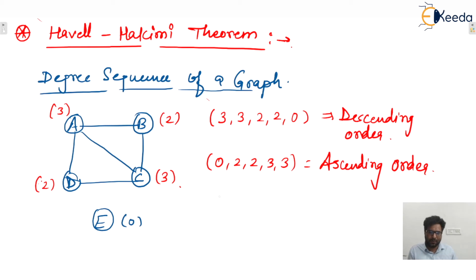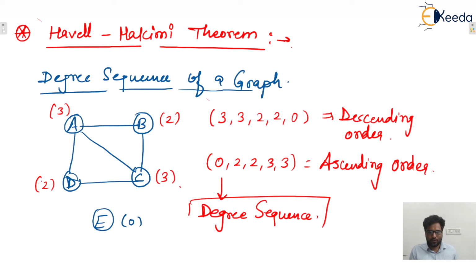Yes, these are known as what? Degree sequence. Sometimes, instead of giving the graph, a degree sequence of a graph is given to you. Now, if any random degree sequence is given, whether this degree sequence is possible or not, what is the meaning? If a degree sequence is possible or valid, that means for that particular degree sequence one graph will exist. If that degree sequence is not valid, then no graph will exist for that particular degree sequence, isn't it?